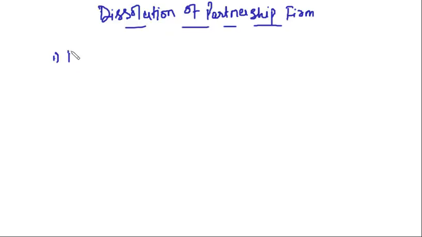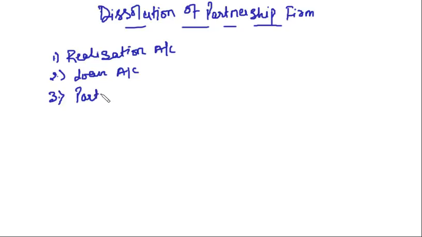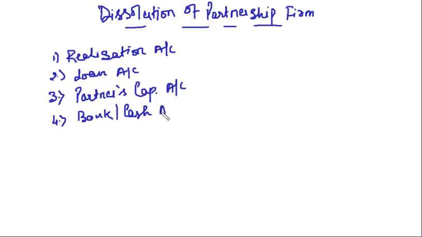One is realization account. Second is loan account, that is partner's loan. Third is partner's capital account. And the fourth one is bank or cash account. Clear? Now what we have discussed so far is we have discussed the realization account in detail.